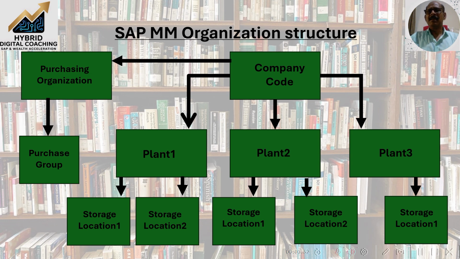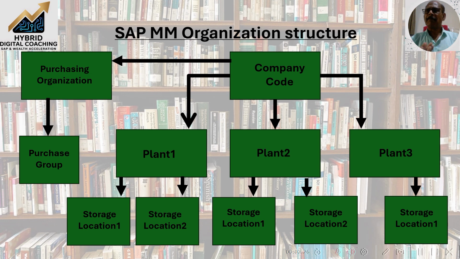For example, raw material is meant for one storage location, semi-finished goods can be kept in a separate storage location, and finished goods can be kept in a separate storage location, so that accountability and the removal and put away are all properly accounted. So in a SAP MM organization structure, you will be having company code, plant, and storage locations.